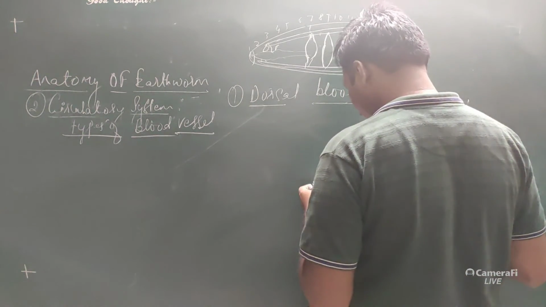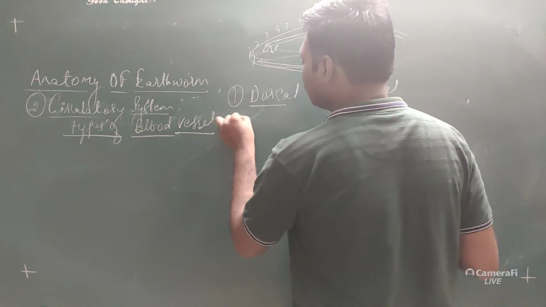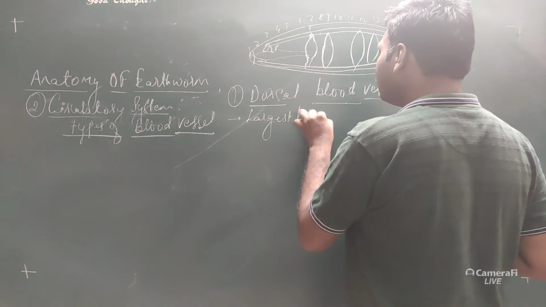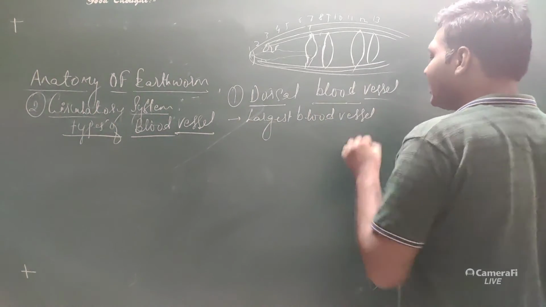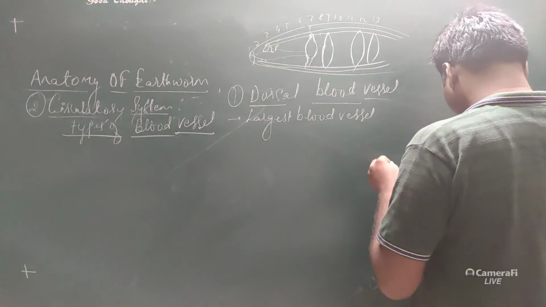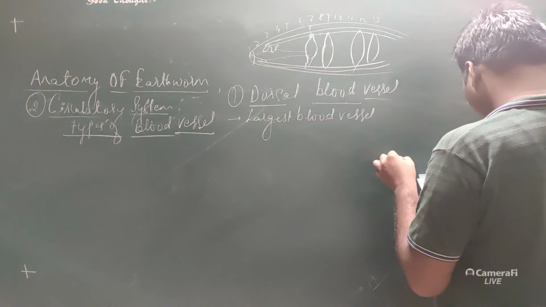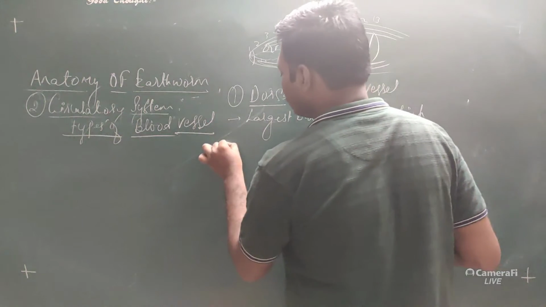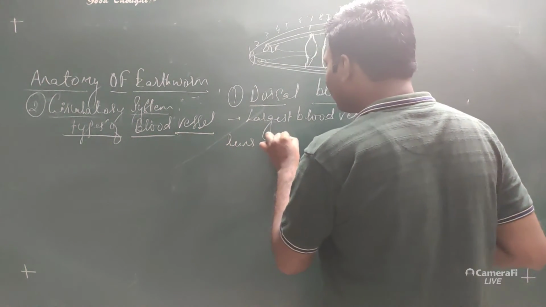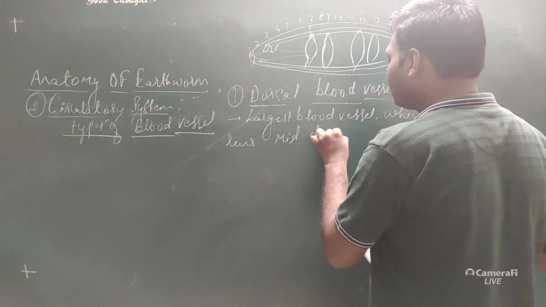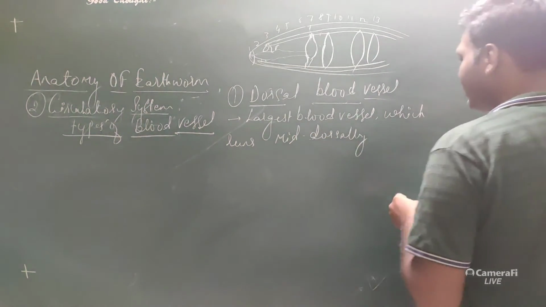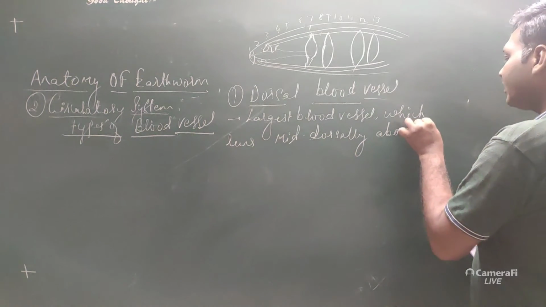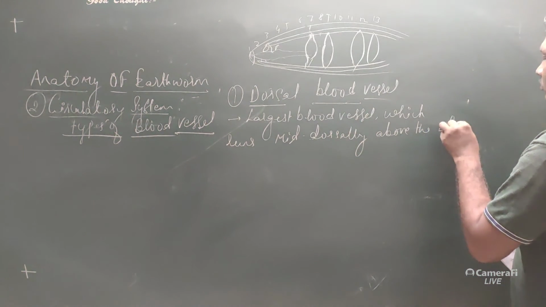The dorsal blood vessel is the largest blood vessel, which runs mid-dorsally above the alimentary canal.